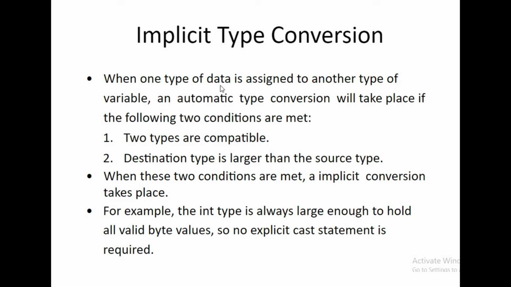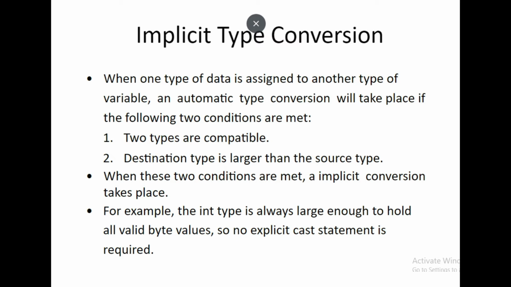When one type of data is assigned to another type of variable, an automatic type conversion will take place if the following two conditions are met. The first one is that the two types are compatible, and the second one is that the destination type is larger than the source type. It means your source variable is lower and your destination data type is higher than your source data type.